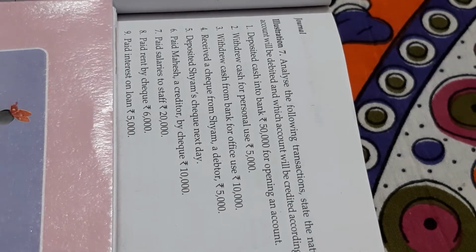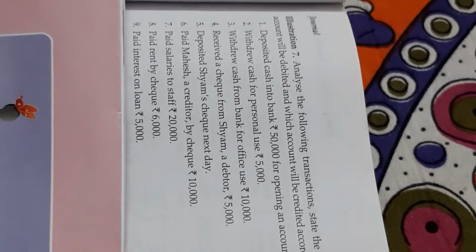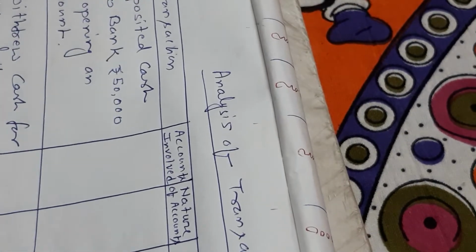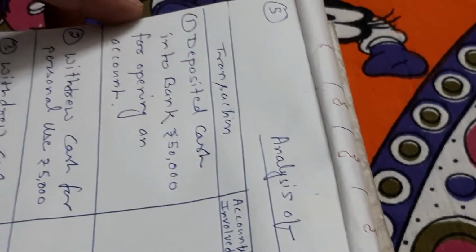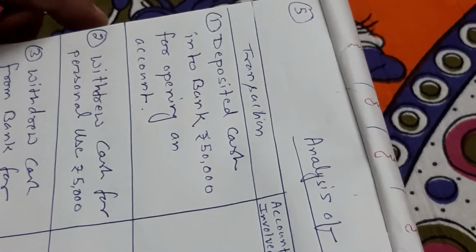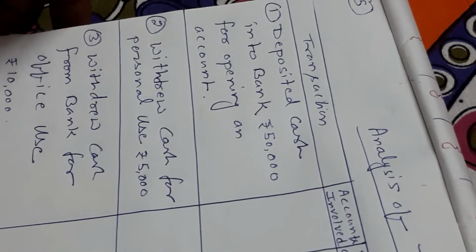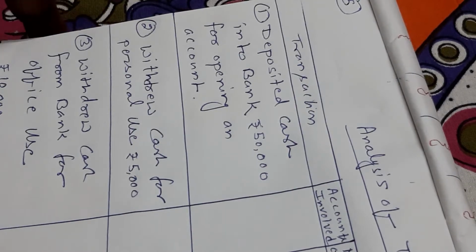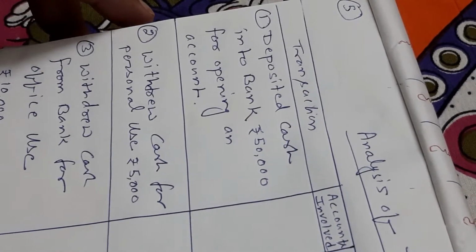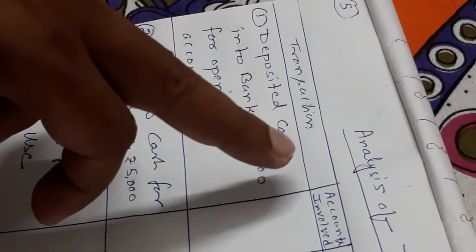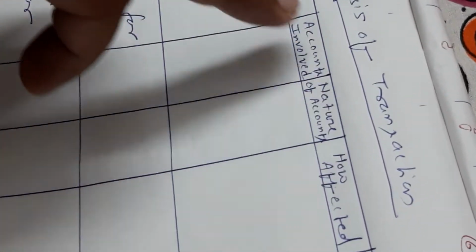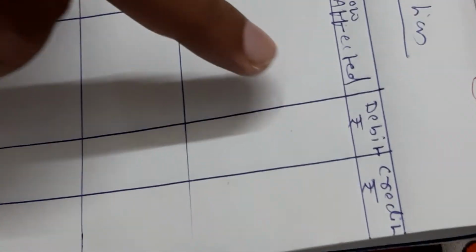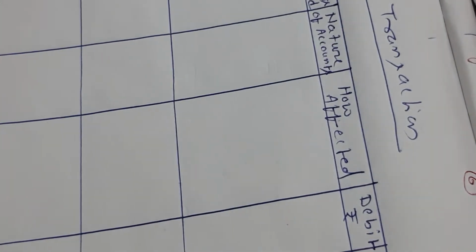So at first I am going to discuss analysis of transaction. Your first question was deposited cash into bank. At first I have written here analysis of transaction: accounts involved, nature of accounts, how affected, debited and credited. Clear?